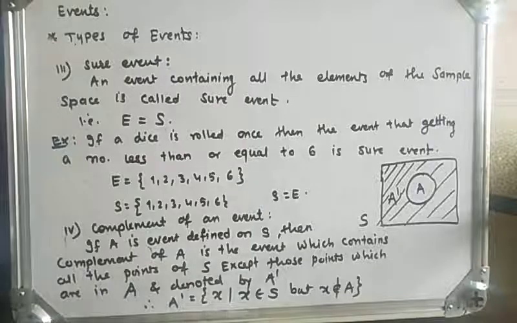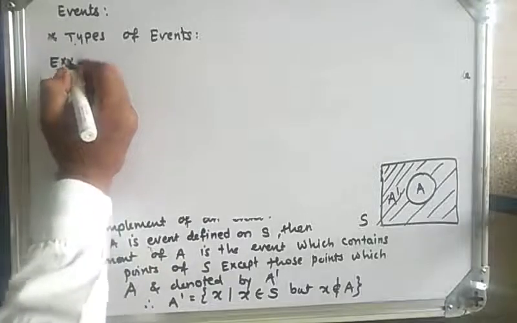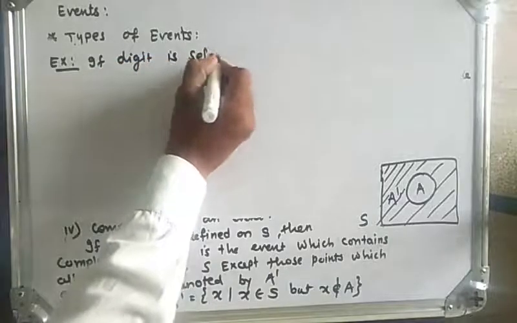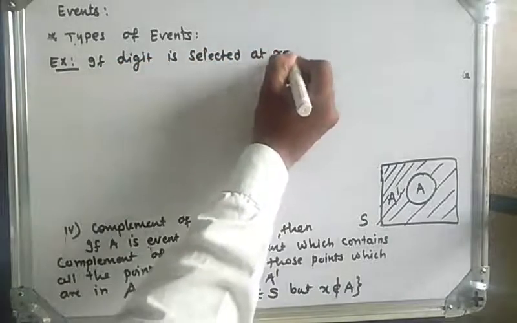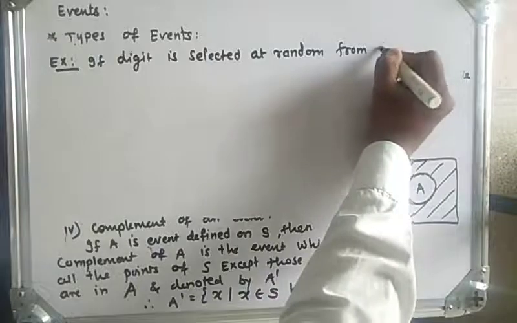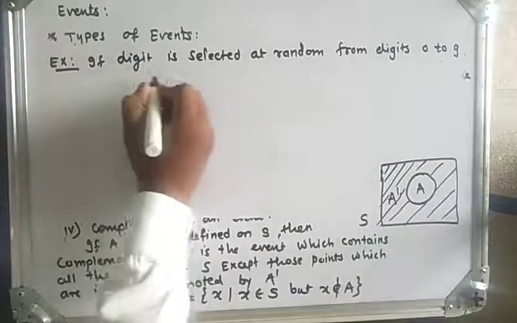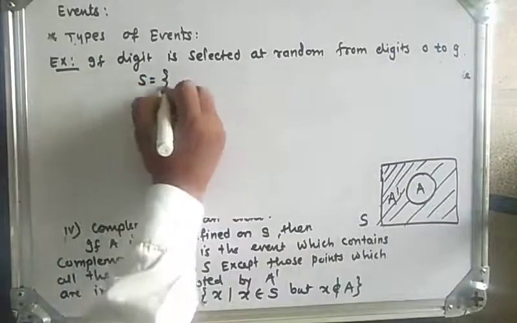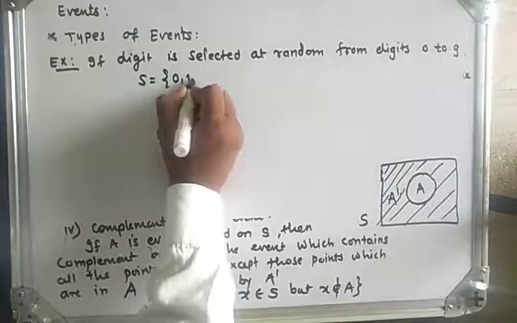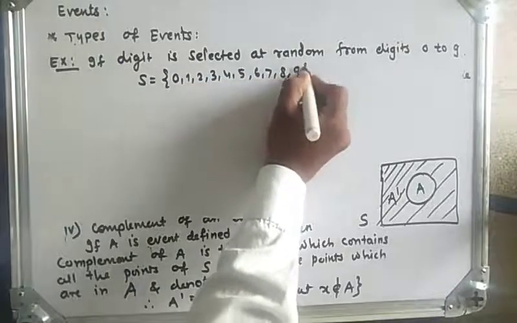Now let's see an example. If a digit is selected at random from digits 0 to 9, then the sample space has 0, 1, 2, 3, 4, 5, 6, 7, 8 and 9.